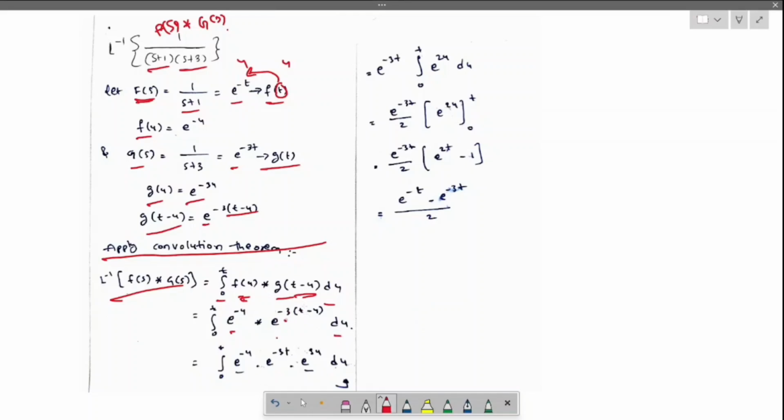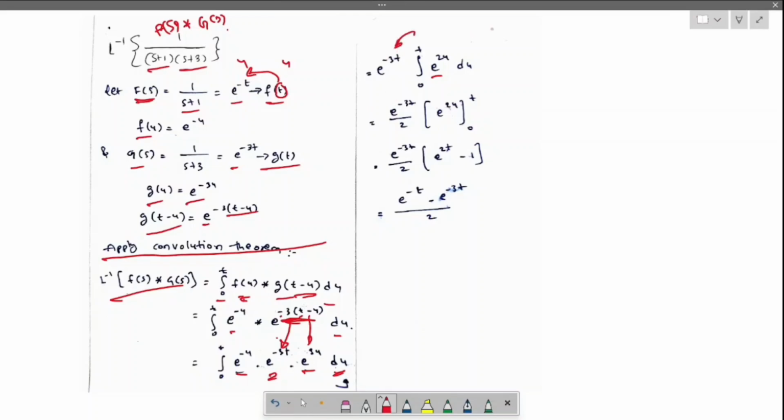Expand this: minus 3t plus 3u. So e power 3u minus u will be 2u. The integration is for u only, right? Then t is a constant.